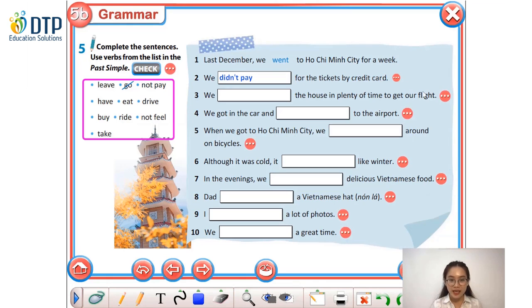Now, number 3, we something the house in plenty of time to get our flight. So the right answer is like this. Okay, chúng tôi rời ngôi nhà từ rất sớm để có thể kịp chuyến bay của mình. Now, number 4, we got in a car and then something to the airport. So the right answer like this. Drove to the airport. Chúng tôi vào ô tô và sau đó lái xe đến airport là sân bay các bạn nhé. Next one, number 5. When we got to Ho Chi Minh City, we rode around on bicycles.